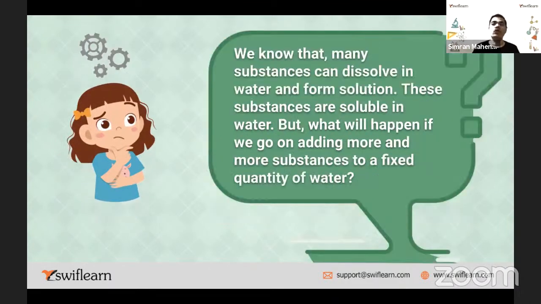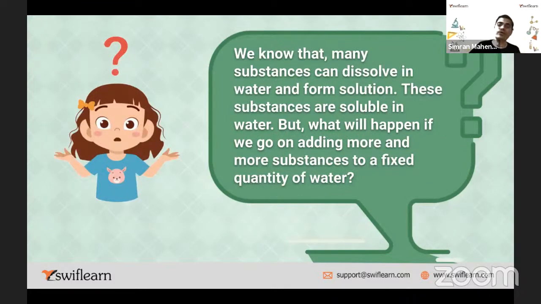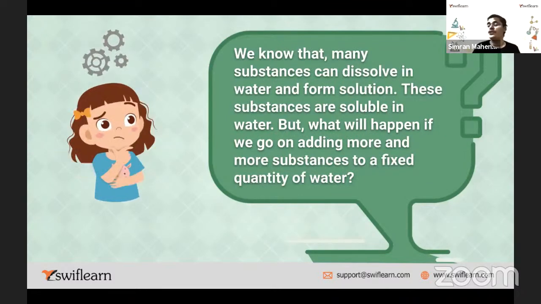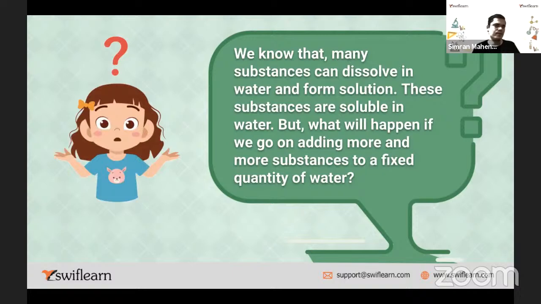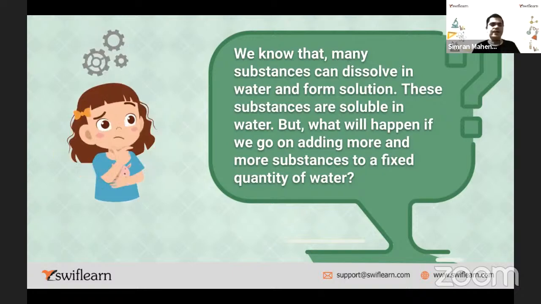So now we know that many substances can dissolve in water and form a solution. These substances are soluble in water. But what will happen if we go on adding more and more substances to a fixed quantity of water? I'll give a simple example. Take a glass of water and half fill it. Let's say it is 250 ml glass and half fill it. How much is it? 125 ml.